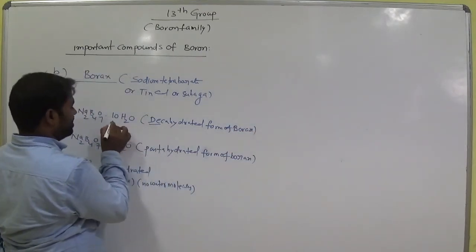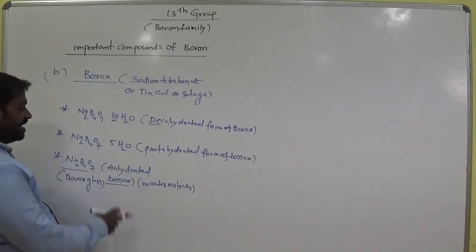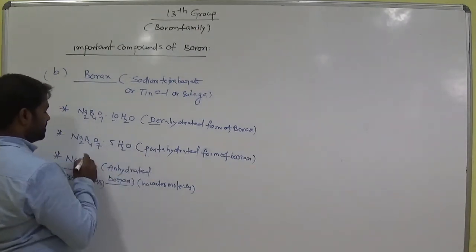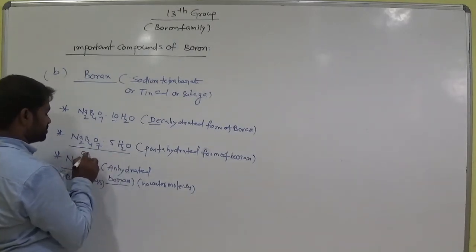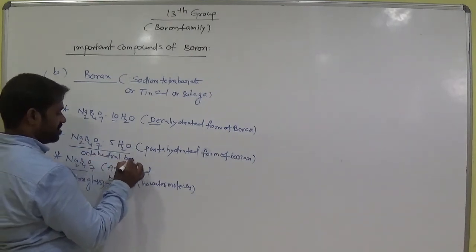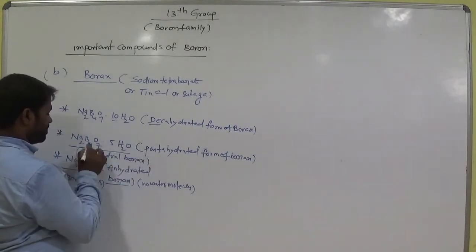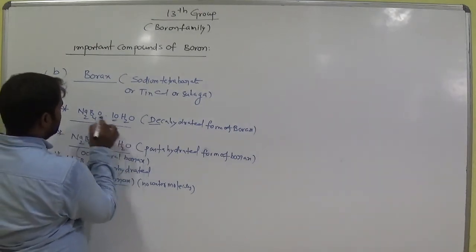Deca means 10 water molecules. Here it is 5, meaning penta. This structure is called octahedral borax form. This one is the prismatic form of borax.